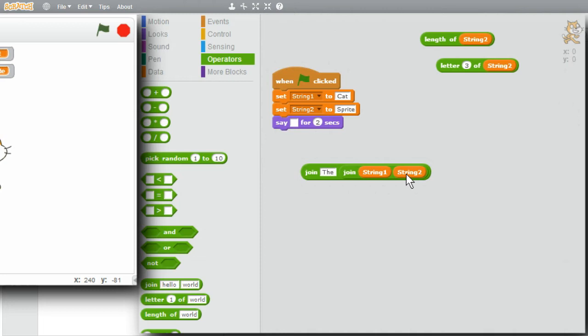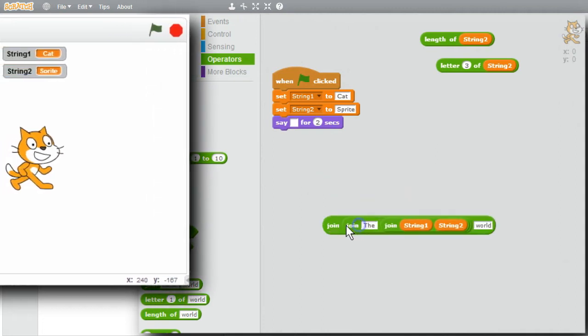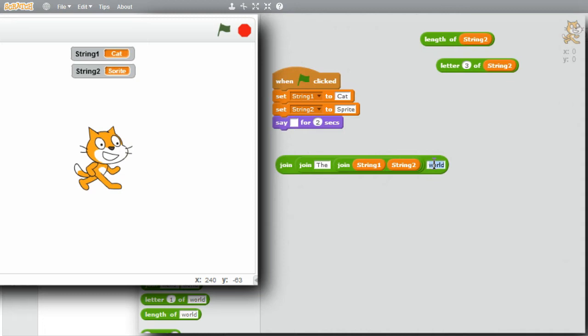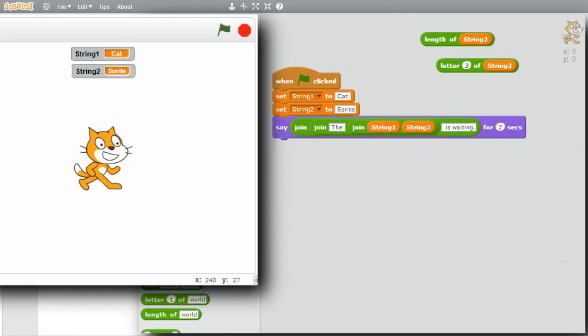I want to add is waiting on the end. I'll get another join. Put the first join at the beginning. I'll change world to space is waiting period. I'll drop it into the say, and I'll run it. Click on the green flag. The cat sprite is waiting.